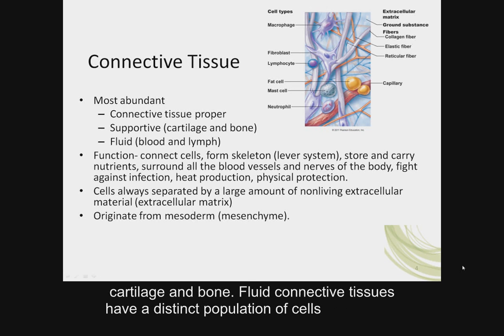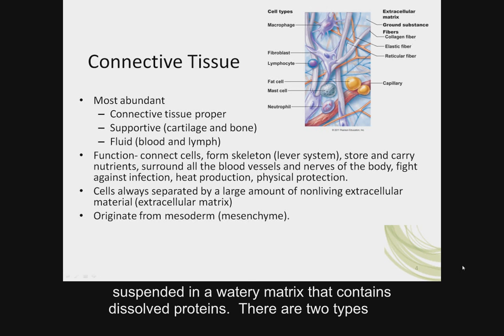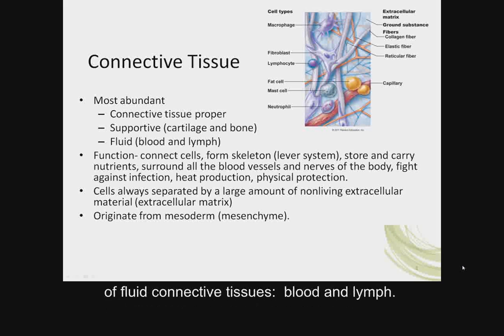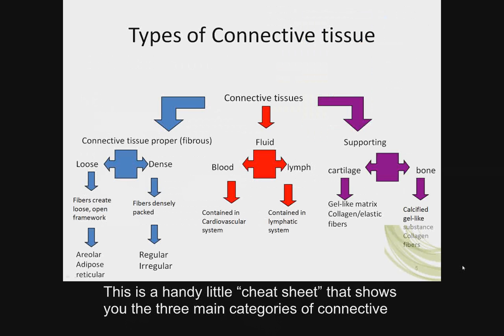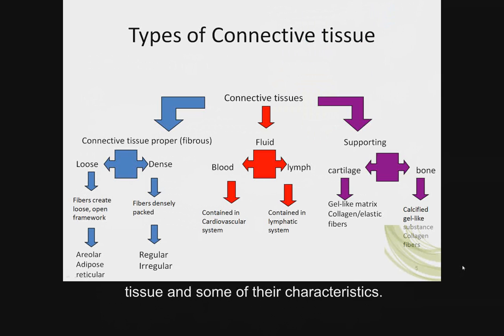Fluid connective tissues have a distinct population of cells suspended in a watery matrix that contains dissolved proteins. There are two types of fluid connective tissues, blood and lymph. This is a handy little cheat sheet that shows you the three main categories of connective tissue and some of their characteristics.